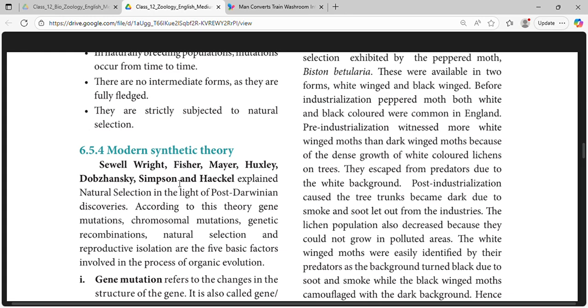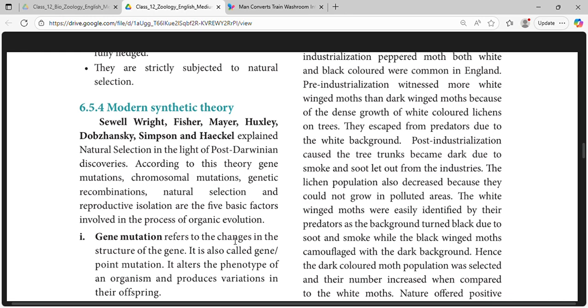Modern synthetic theory. Several scientists, Fisher, Mayr, Huxley, Dobzhansky, Simpson, and Haeckel, explain natural selection in the light of post-Darwinian discoveries. According to this theory, gene mutations, chromosomal mutations, genetic recombinations, natural selection, and reproductive isolation are the five basic factors involved in the process of organic evolution.